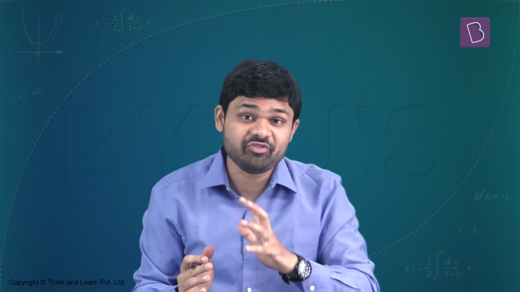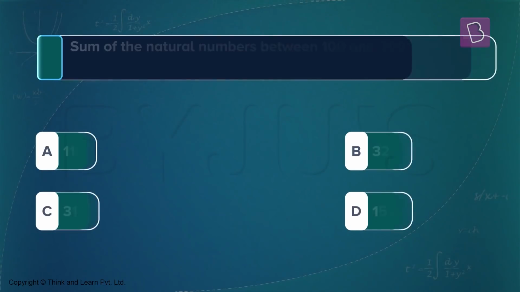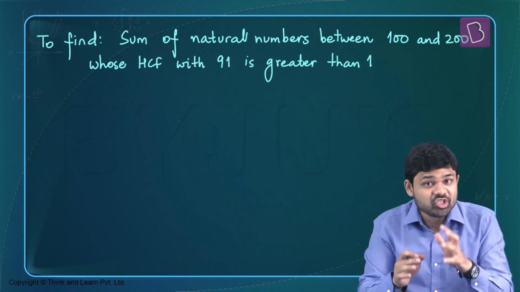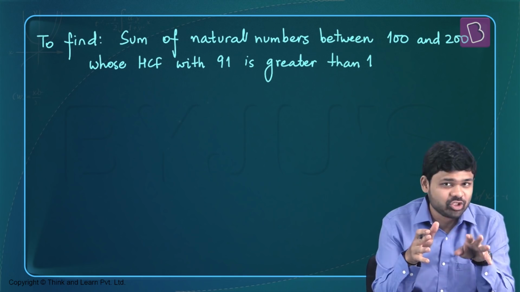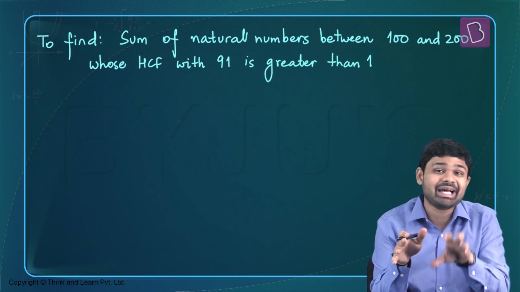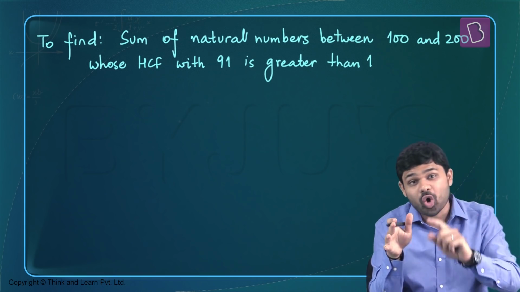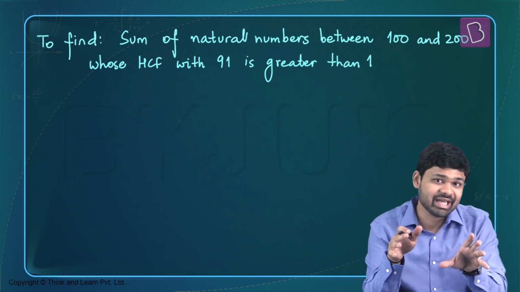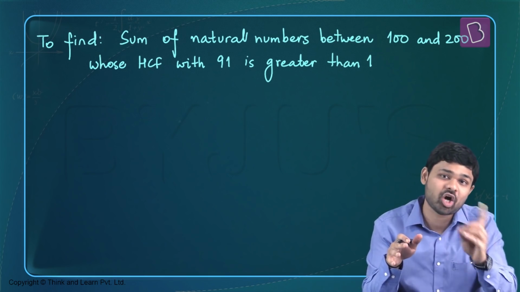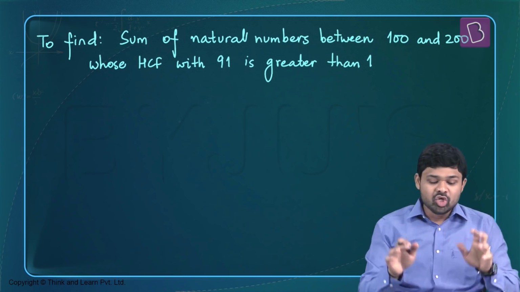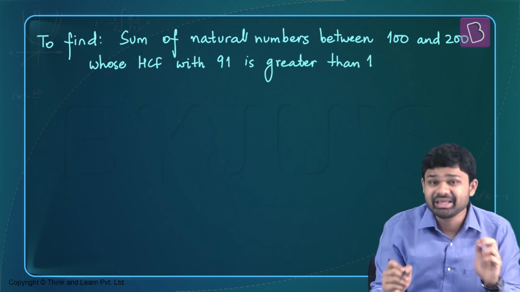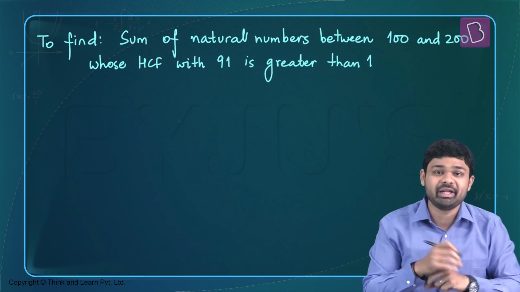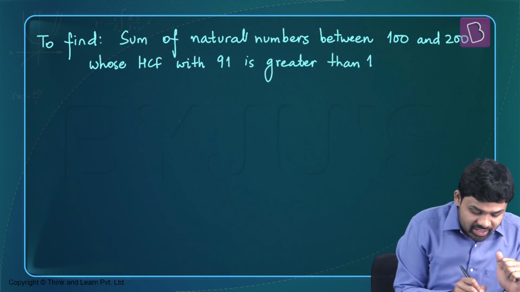Moving on, let's look at a question from sequences and series. In this question, the objective is to find the sum of all the natural numbers. Now, what are these natural numbers? These natural numbers are between 100 and 200, and also their HCF with 91 is more than 1, which means that these natural numbers and 91 have at least one common factor other than 1. It's an easy question, but I think it's going to be a little high on computation. So let's get ready for some arithmetic calculations and get into this question.